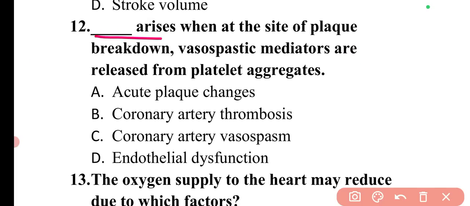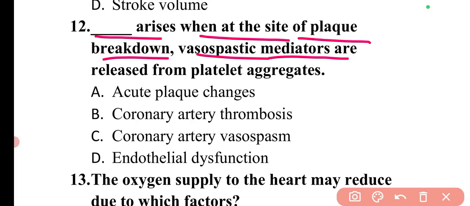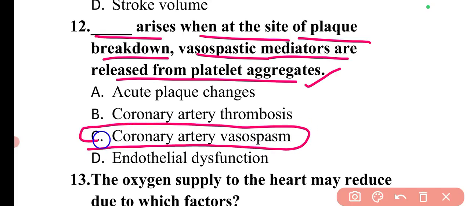Next question is, dash arises when at the site of plaque breakdown vasospastic mediators are released from the platelet aggregates. So basically this is the coronary artery vasospasm. This is a condition which arises when there is a breakdown of plaque, and the vasospastic mediators are released from the platelet aggregates. In this particular condition, the coronary artery vasospasm arises.